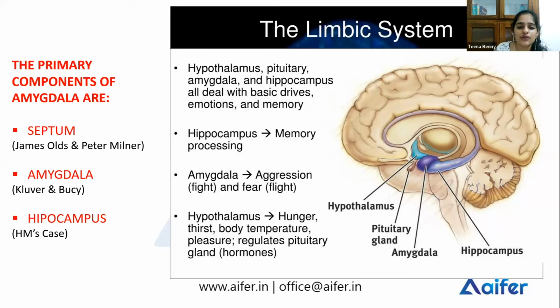Now the next structure is the amygdala. As we said before, it plays a very important role in your emotions, your aggression, and your fear responses. And Kluver and Bucy, what did they do? They removed the amygdala of rats. And what happened?